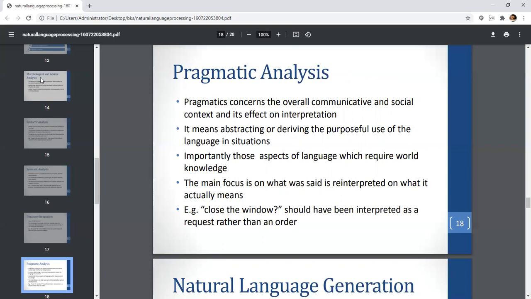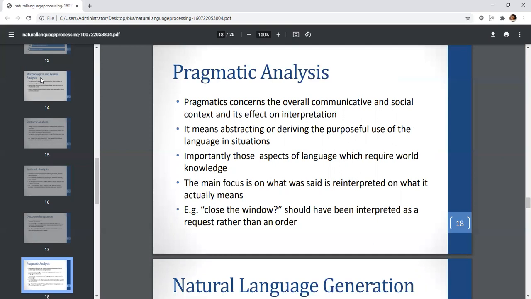Pragmatic analysis concerns the overall communicative and social context and its effect on interpretation. It means abstracting or deriving the purposeful use of the language in situations. Importantly, those aspects of language which require world knowledge. The main focus is on what was said being reinterpreted as what it actually means. "Close the window" would be interpreted as a request rather than an order.